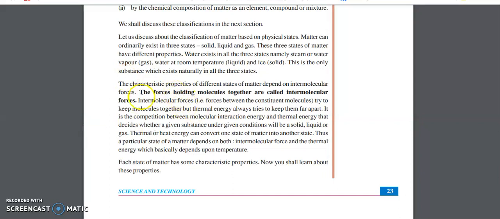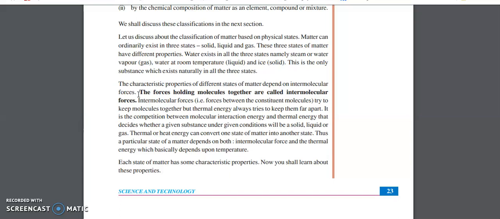So now let us see this one. What about the intermolecular forces? Why is it happening? Why are solids closely packed? How is a solid very rigid in nature, but a liquid is not so rigid? What is there inside each and every matter? It is the force which is holding the solid molecules together, and that force is called the intermolecular force.